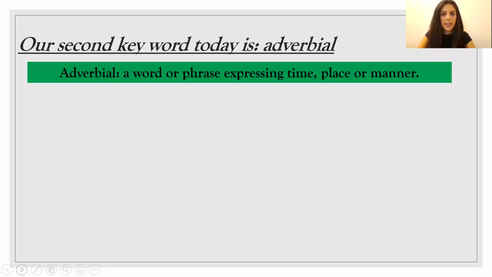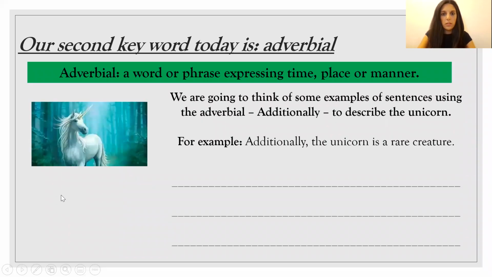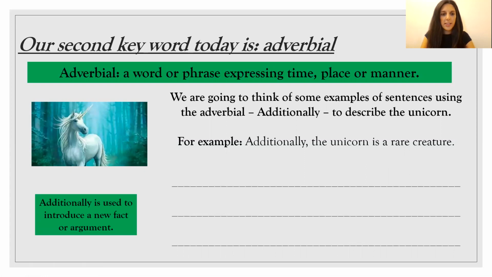An adverbial is a word or phrase expressing time, place, or manner. We have come across these before, but this is just to give you some examples of how we can use them in our sentences. So we're going to think of some examples of sentences using the adverbial additionally to describe the unicorn. So again, I'm going to keep with this unicorn to be able to describe. So my example sentence, additionally, the unicorn is a rare creature. The word additionally is used to introduce a new fact or argument. So, additionally, the unicorn is a rare creature.